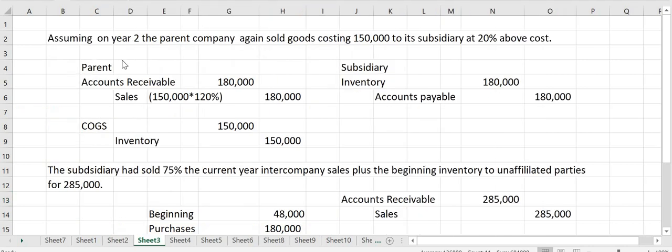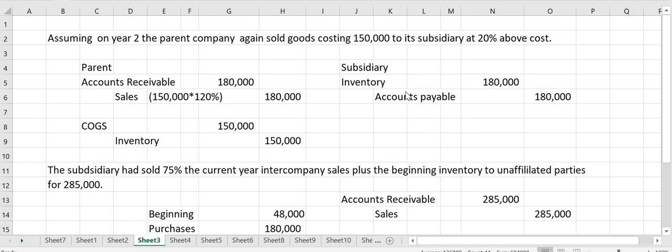Okay, so assuming in year 2, the parent company again sold goods costing 150,000 to its subsidiary at 20% above cost. So, yung entry ni parent dyan would be accounts receivable, credit sales for 180,000. That's actually 150,000 times 120%, kasi 20% above cost yung markup. And then also it will record cost of goods sold, credit inventory for the cost, 150,000. And again, the subsidiary will record the transaction at billed price, meaning included yung profit ni selling affiliate. So therefore, the entry would be debit inventory, credit accounts payable for 180,000.